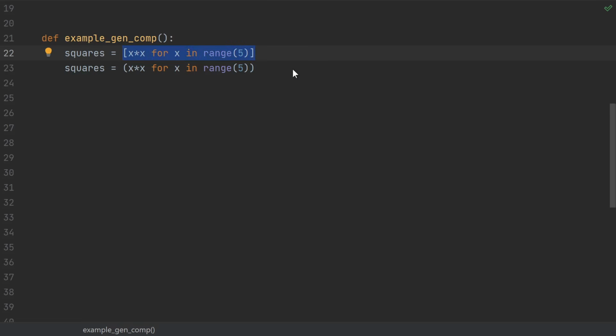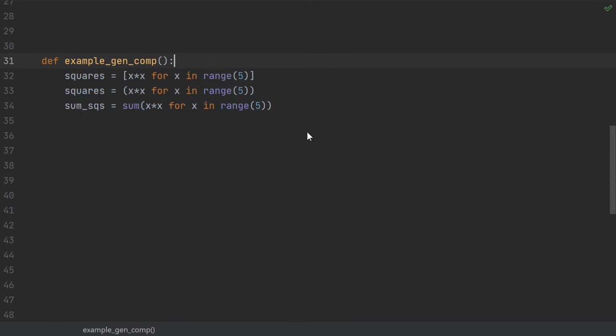And once again, this can be more efficient than the list version, which creates all the elements in memory immediately. If you happen to be immediately passing a generator into a function, you can also do it this way. This creates a generator just like in the previous line and passes it to the sum function. Basically, it just lets you leave off a pair of parens.